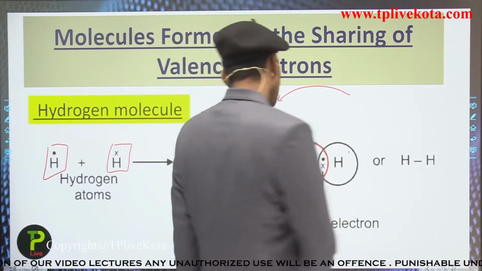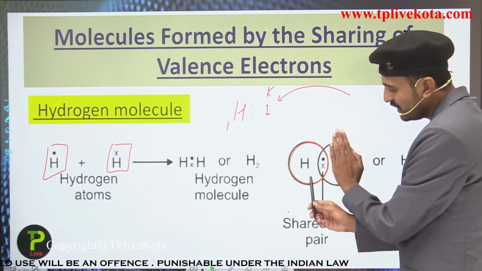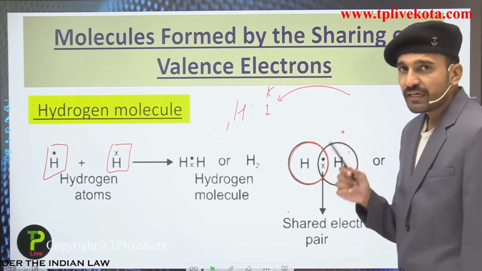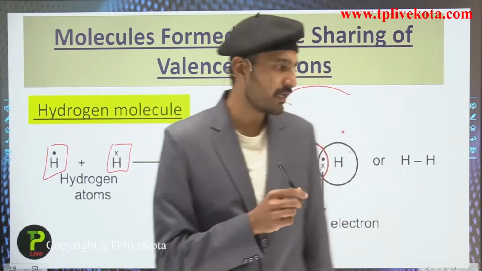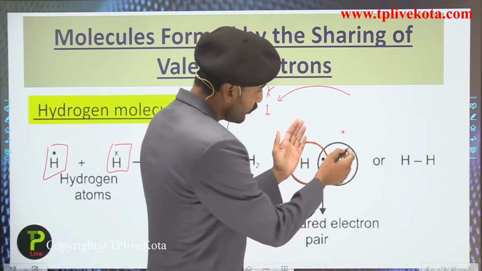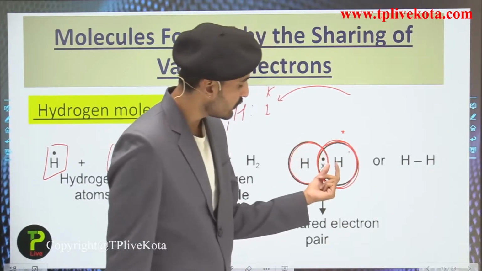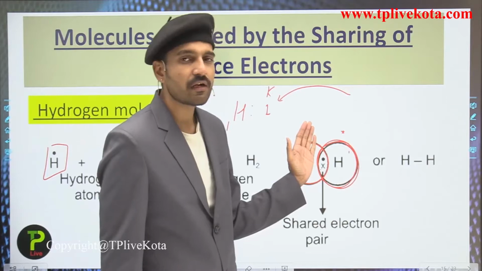Now you can see that if we talk about this hydrogen atom, it contains two electrons. It means that the duplet of the hydrogen is now completed. Talking about the second hydrogen atom, the electrons present in the circle part, so here one hydrogen atom is there and two electrons are present around the hydrogen atom.